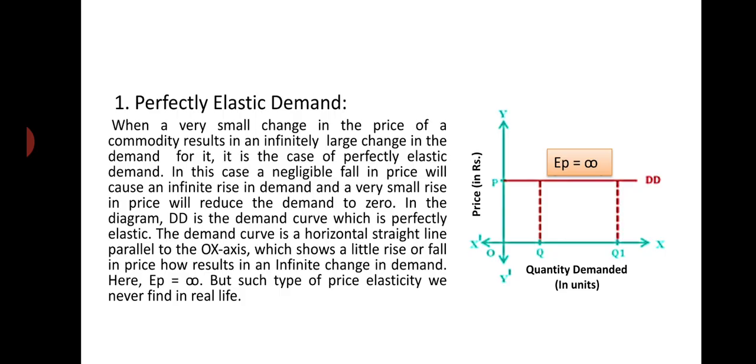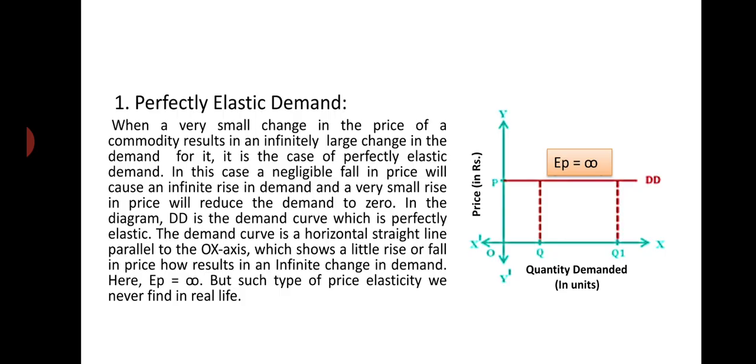In the diagram, DD is the demand curve which is perfectly elastic. You see in the side diagram, the DD curve, which is a red line, is parallel to the OX axis. On the OX axis we are taking quantity demanded, and on the OY axis we are taking price. From this demand curve, we know that a very small fall in price causes the demand to be infinity, and a very small rise in price causes the demand to be zero.